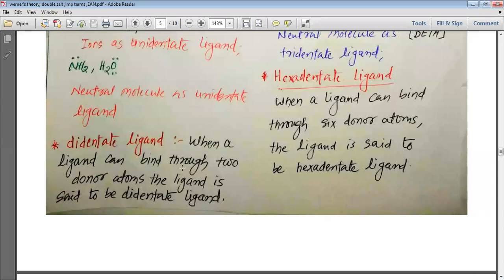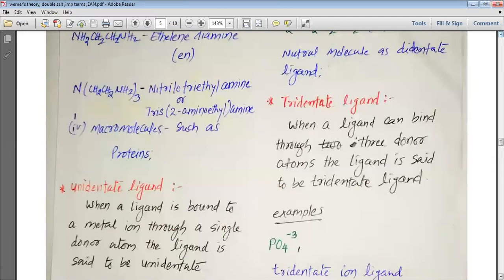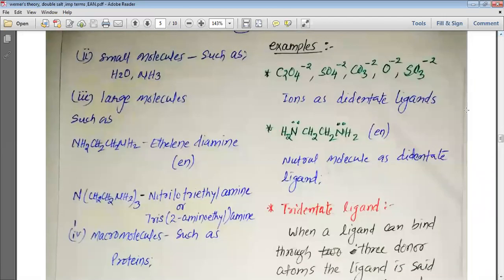When a ligand can bind through two donor atoms, it is known as a didentate ligand, my dear students. Examples of didentate ions are oxalate, sulfate, carbonate, oxide, and sulfite ion, whereas the neutral didentate ligand is ethylene diamine, en.